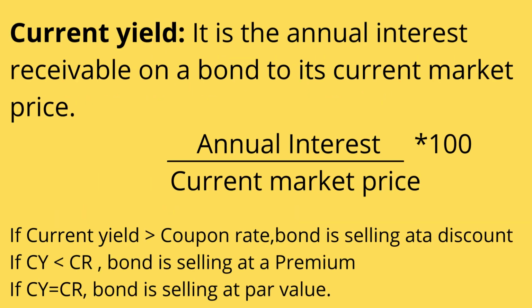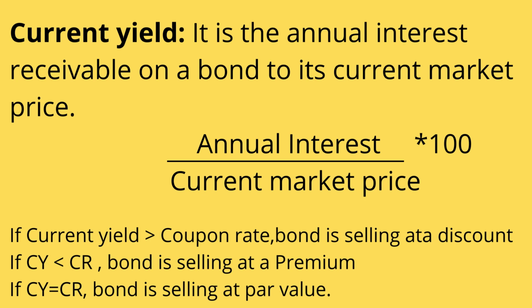Now moving on to current yield. In simple terms, current yield is the expected return on a bond, the expected return on a bond by a bond holder. To find the current yield, the formula is annual interest divided by the current market price into 100. So we can define the current yield as the annual interest receivable on a bond relative to its current market price.